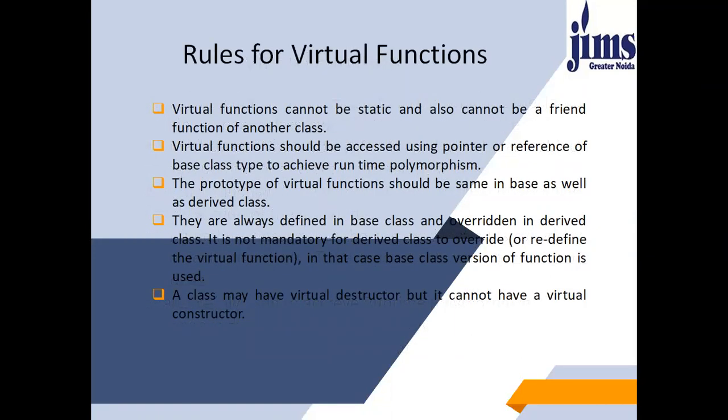Rules for virtual functions. Virtual functions cannot be static and also cannot be a friend function of another class. Rule number 2, virtual functions should be accessed using pointer or reference of base class type to achieve runtime polymorphism. The prototype of virtual functions should be same in base as well as derived class. They are always defined in base class and overridden in derived class.